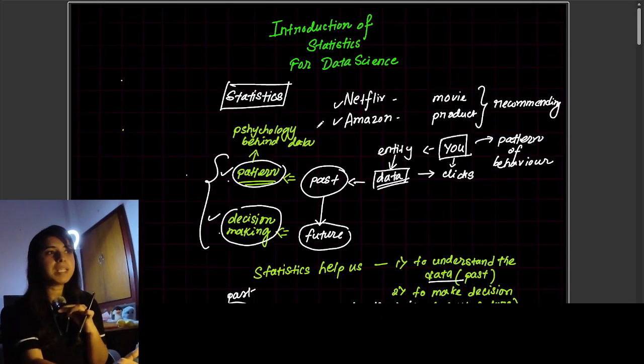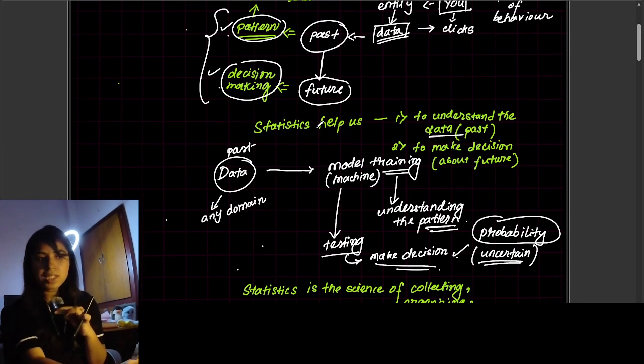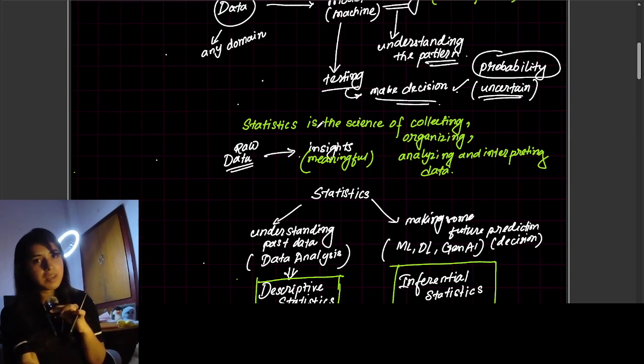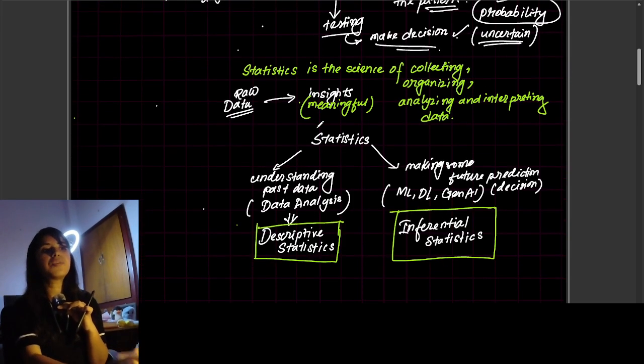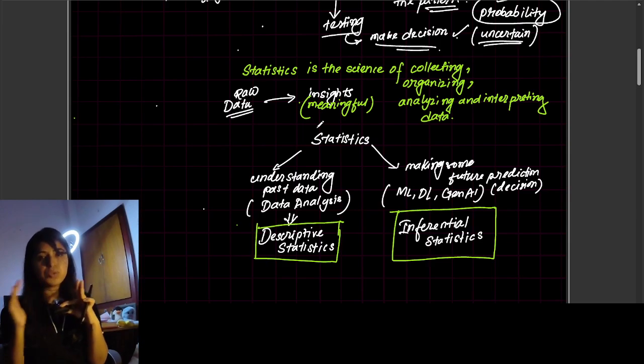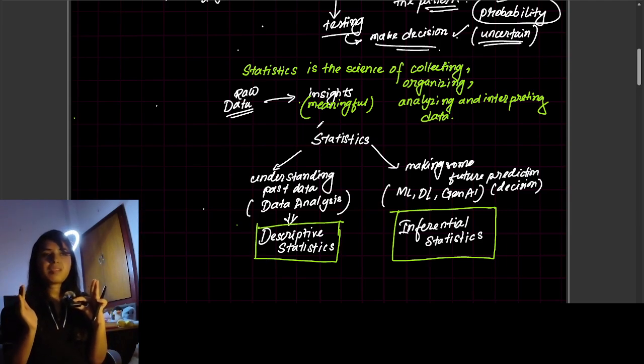We have completed it. What we have learned today: statistics, why it is there in data science, and what statistics is. It's the science of collecting, organizing, analyzing, and interpreting data, right? Statistics in data science is used in two ways: one for understanding the pattern in the data, and one for making decisions. In two ways we classify statistics: one is descriptive, and another is inferential statistics. So this is all about today.